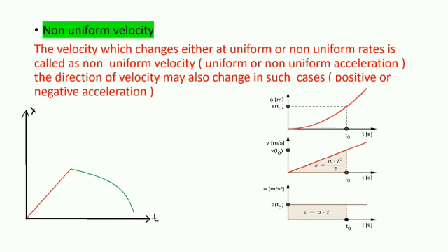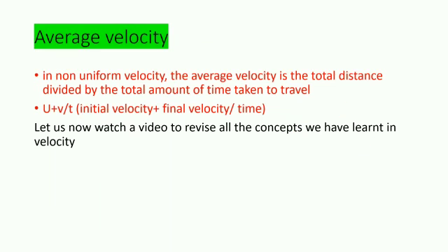Now let us talk about non-uniform velocity. It is the complete opposite of uniform velocity. In this, the velocity changes. It can change at uniform or non-uniform rates, which we will come to later. The direction of velocity may also change in these cases. It is just that there is a change in velocity. A change in velocity can be uniform, non-uniform, positive or negative. Now let us talk about average velocity.